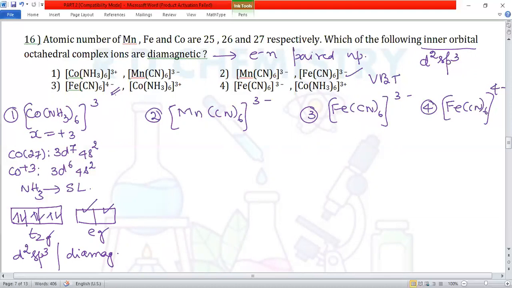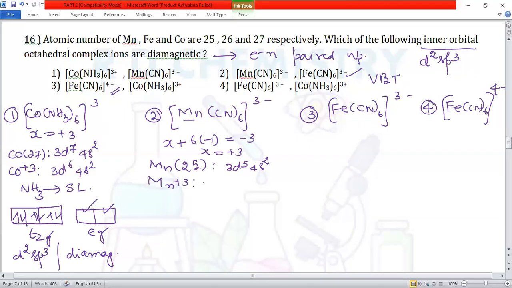So we'll calculate the oxidation number of manganese. X plus 6 times minus 1 is equal to -3. X is equal to +3. Manganese atomic number is 25. So it is 3d5 and 4s2. Manganese +3 will have 3d4 and 4s0, right?